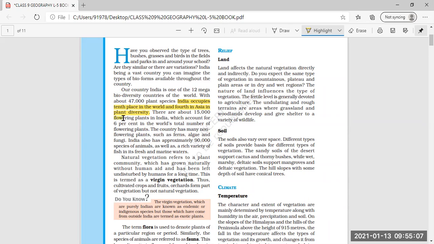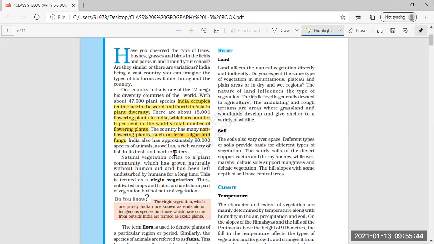So the vegetation in India is very important and attractive. The country has many non-flowering plants also, apart from flowering plants. Different types of plants are there, flowering and non-flowering. Now, what are non-flowering plants? Examples are fern, algae, and fungi. They are the flowerless plants: ferns, algae, and fungi.